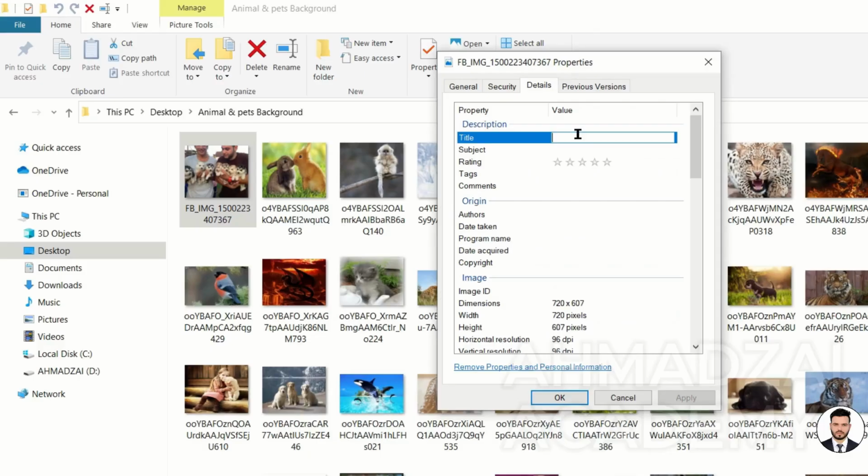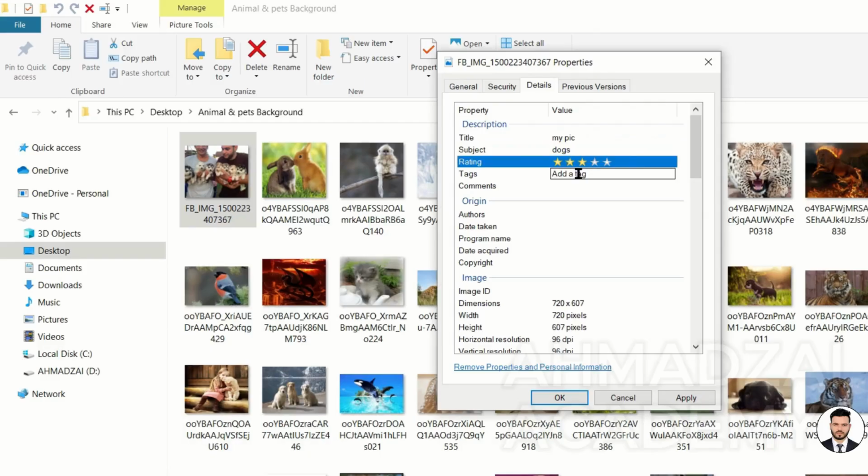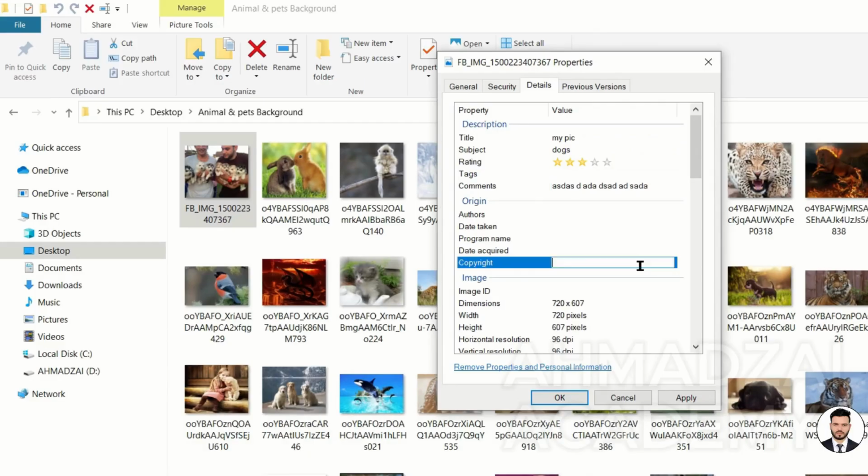For instance, we can set a title for this photo. For example, we can give it a name as information. Or, for instance, what is the subject? Like, we can say, for example, dogs, and then give it 3 stars. A comment can be added. You can write a personal opinion about the photo, some information, or a memory related to the photo, or the person who owns it, or the person who took the photo. For example, one of my friends, Assad, was the one who took this photo. We can also select a date, like on which date it was taken. For instance, this photo was taken.